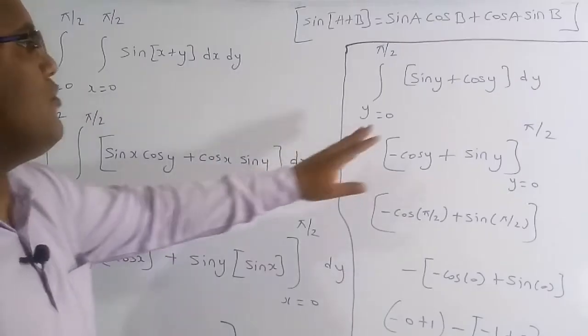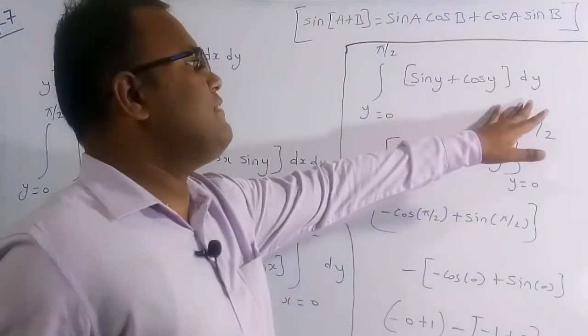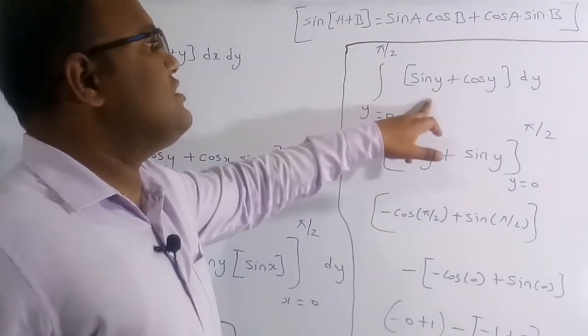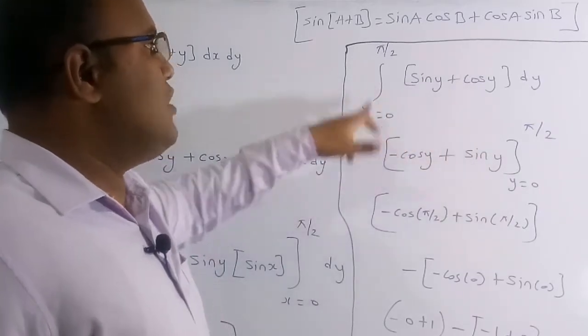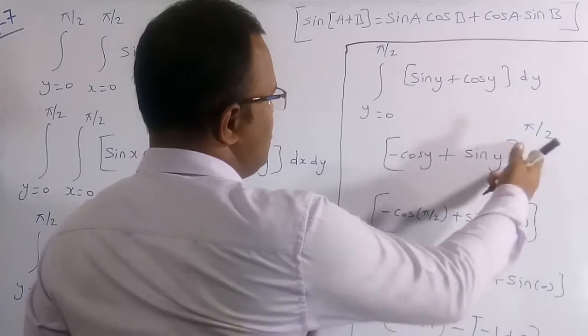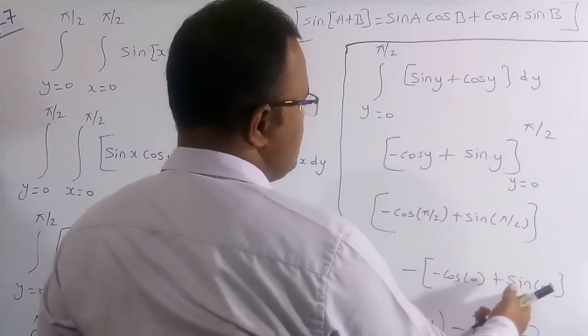Therefore finally we are going to get the integral for y from 0 to pi by 2 of sin y plus cos y into dy. Now we do the integration with respect to y. Integration of sin y is minus cos y and integration of cos y is sin y. Now I have to substitute the limit: upper limit minus lower limit. In place of y, substitute pi by 2, and minus of, substitute 0. So minus of cos 0 plus sin 0.